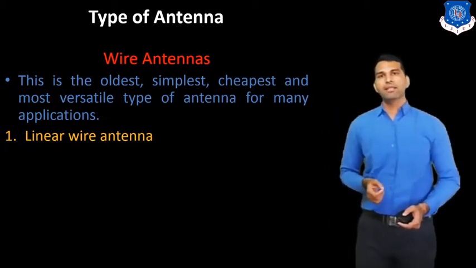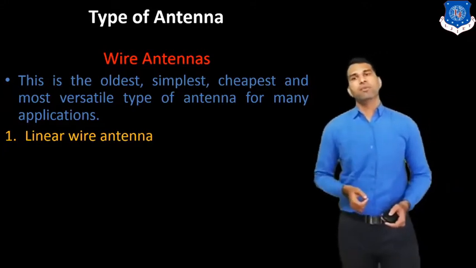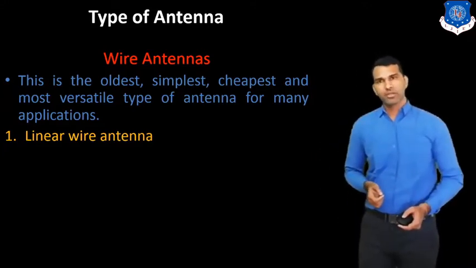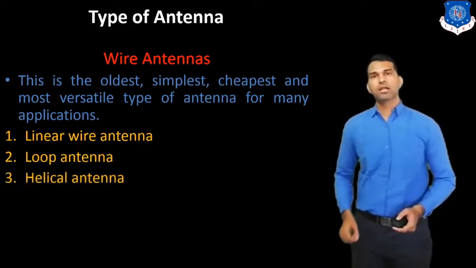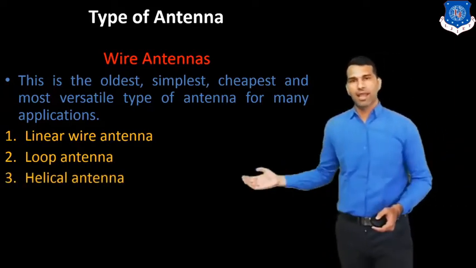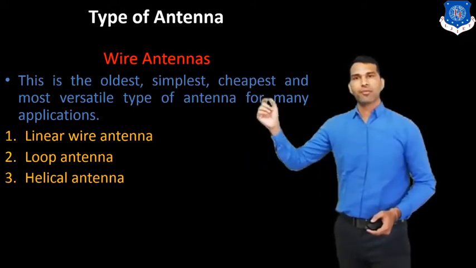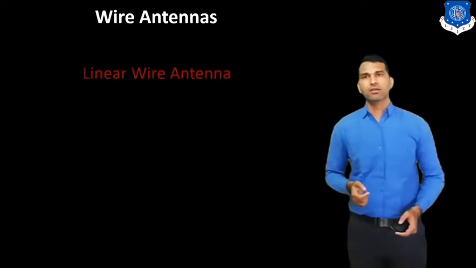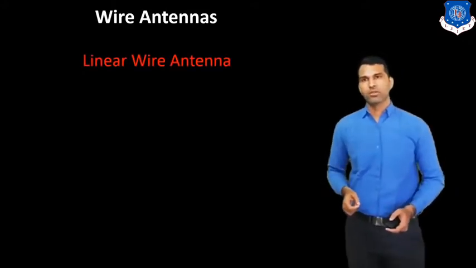The wire antenna also has subtypes. The first type is the linear wire antenna, the second type is the loop antenna, and the third type is the helical antenna. So these are the subtypes of wire antenna. Now we understand them, starting with the linear wire antenna.